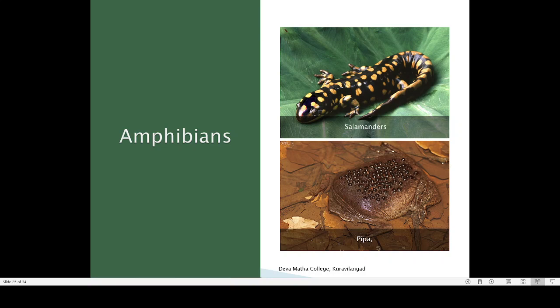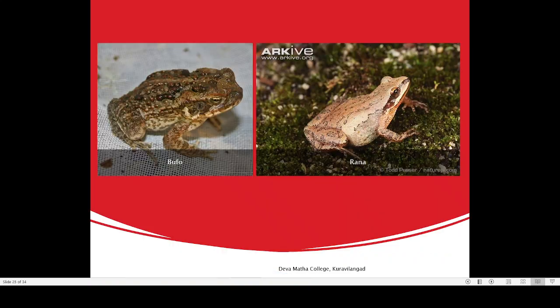Then another frog is the pipa. See here, you can see that they are rearing their babies on their back. So wherever they move, they will be carrying their baby frogs with them. That is the importance of it, and because of that we call it a midwife frog or something. Pipa is another important animal. Then this is the toad that you can find here. Toads are mainly represented in dry regions of South America. Then amphibians belonging to the genus Rana are present, just like the common frog that we find here.